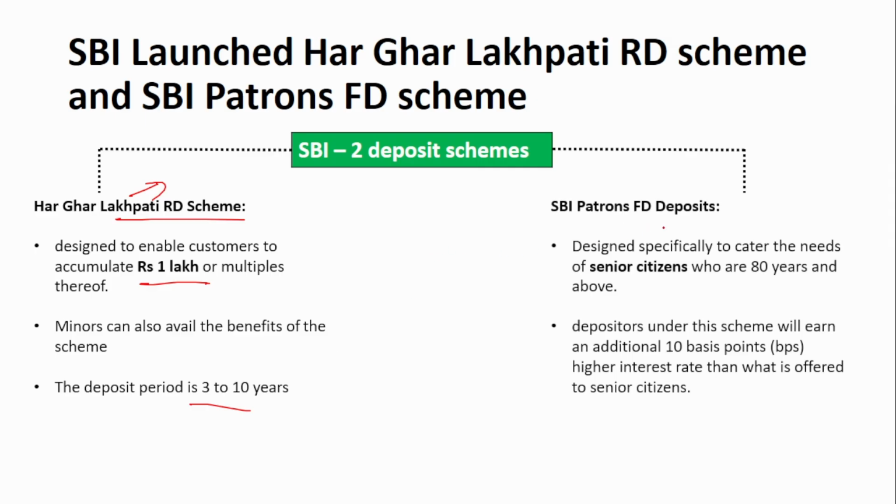Next is SBI Patrons FD Deposit. This is exclusively for super seniors, that is senior citizens aged 80 years and above, and they will be offered an interest rate 10 basis points more than the existing interest rate given to senior citizens. Suppose senior citizens have been given 7.5% interest, then under this scheme, super senior citizens will be given 7.6%.